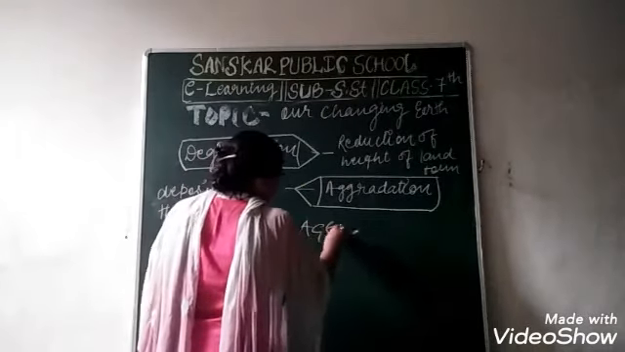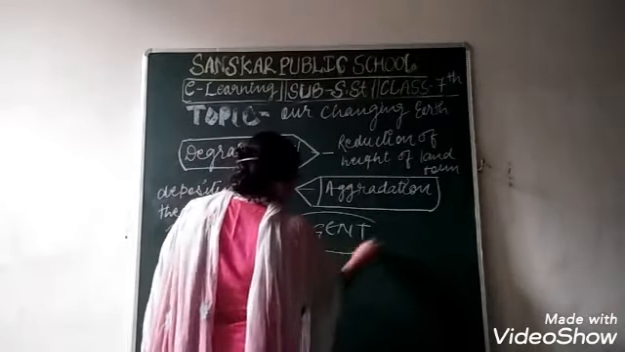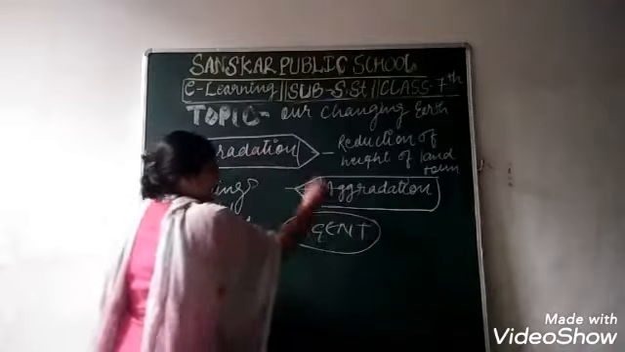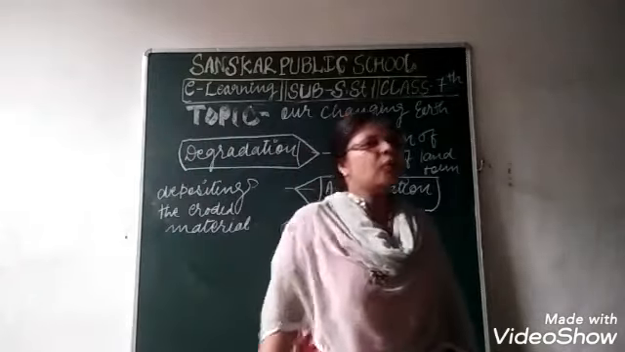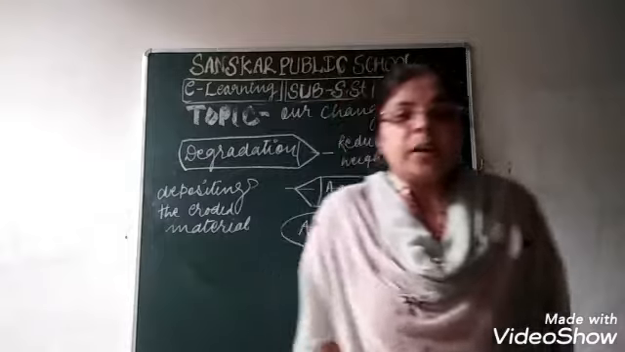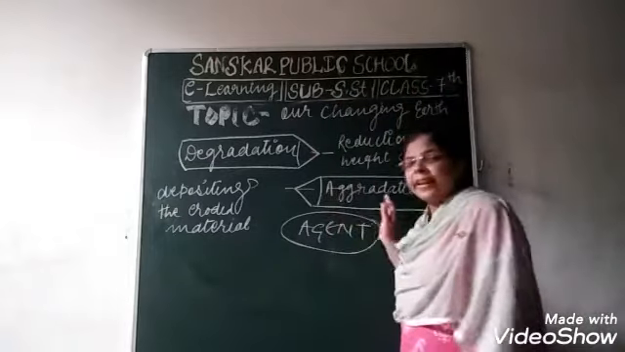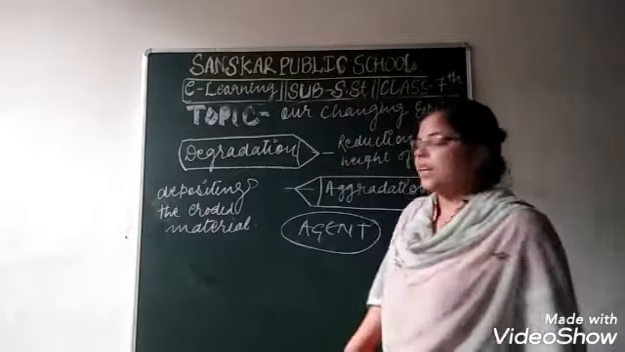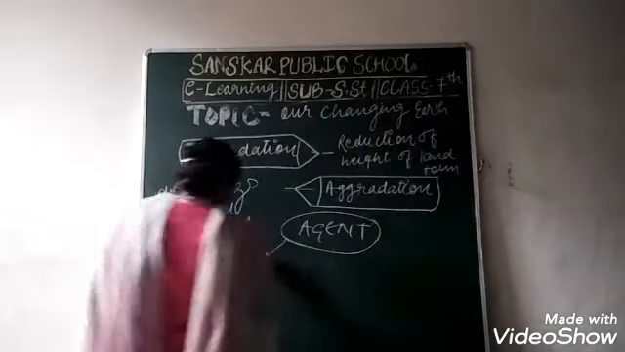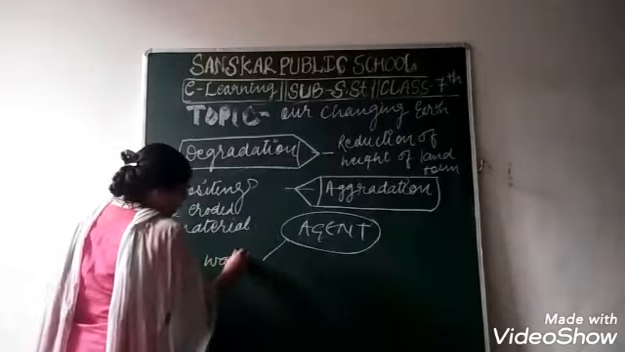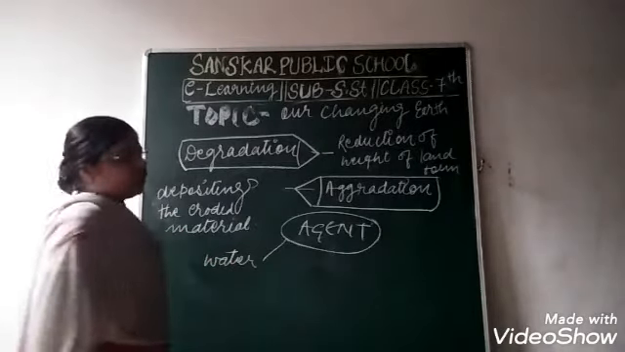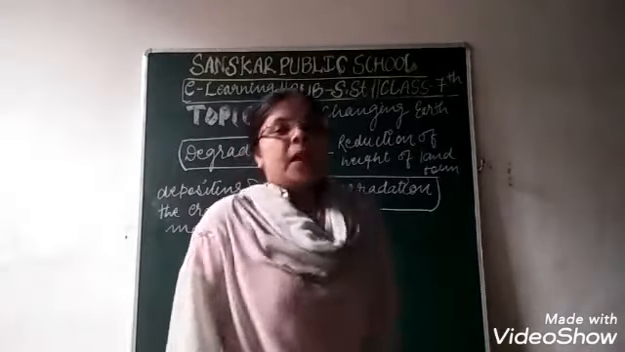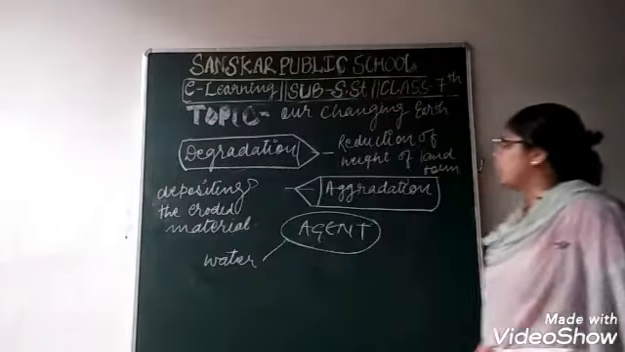Now you should also know the agents of degradation and aggradation, यानी इसमें कौन कौन से एजेंट हैं, कौन कौन सी चीजें हैं, those who are doing the work for the degradation और the aggradation. कौन सी चीजें हैं, कौन सी नेचुरल चीजें हैं जो एग्रेडेशन और डिग्रेडेशन के लिए वर्क कर रही हैं. तो that is the water. Water is also the large agent of degradation and the aggradation.